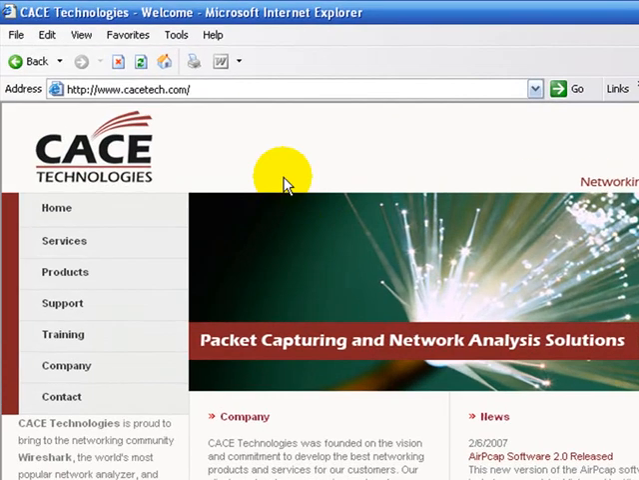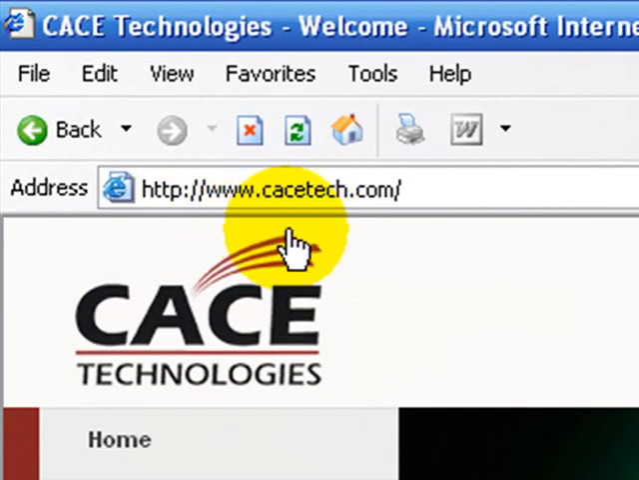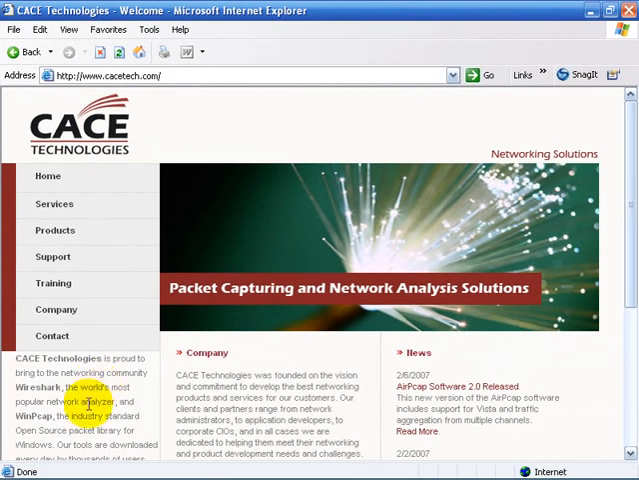I'm on the Case Technologies website, which is www.casetech.com. And you may know Case Technologies through its development and promotion of WinPCAP, as well as Wireshark, and its release of AirPCAP, which is the wireless network adapter that we can use with Wireshark on a Windows system.